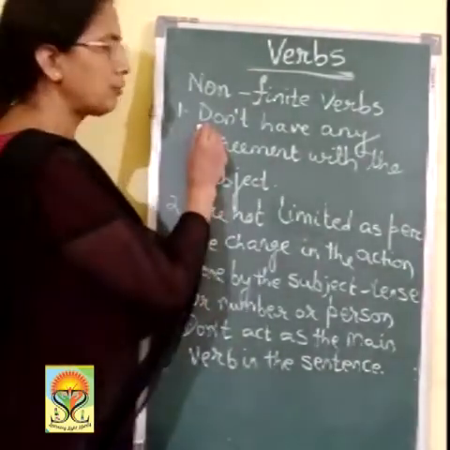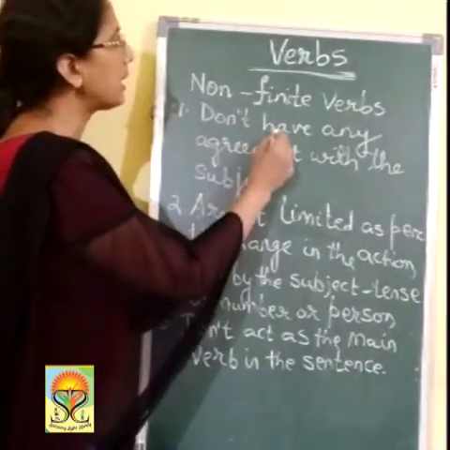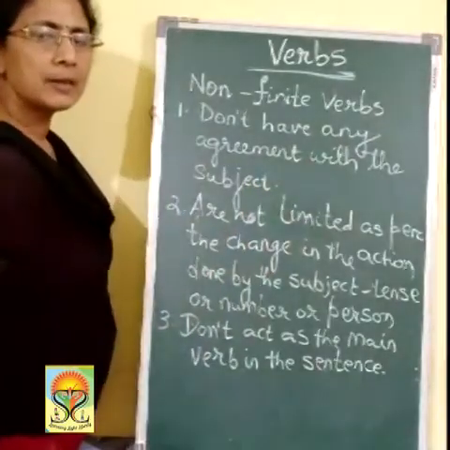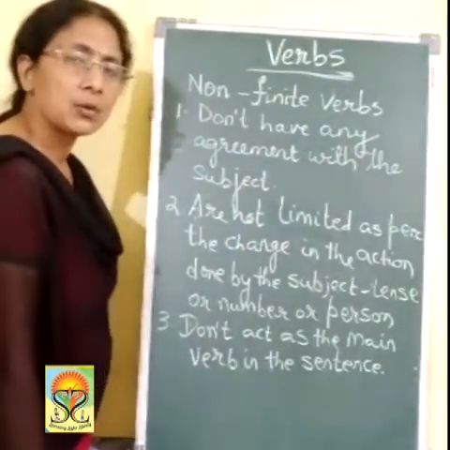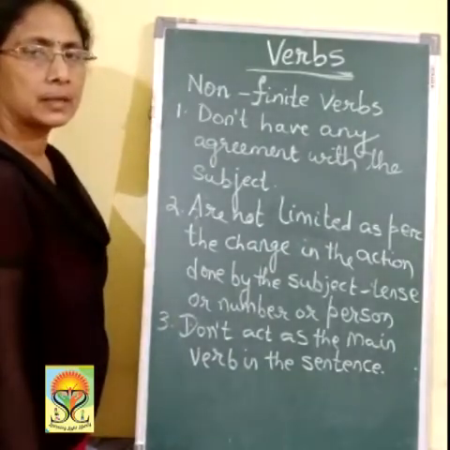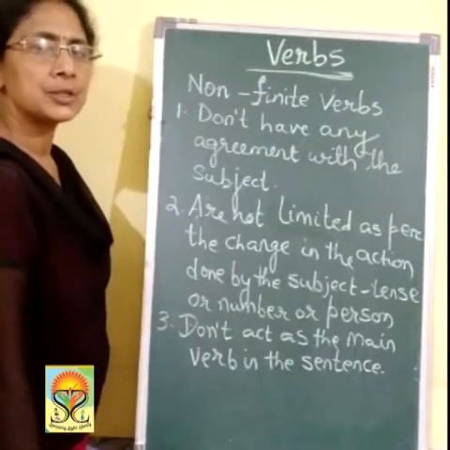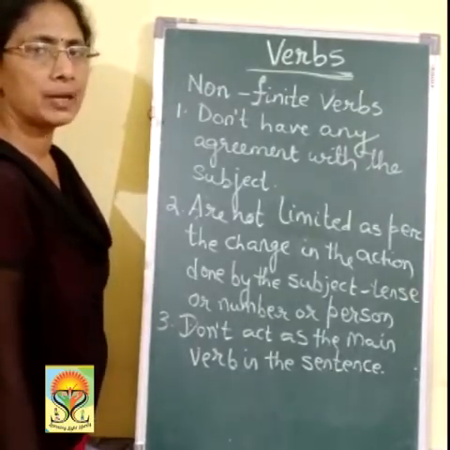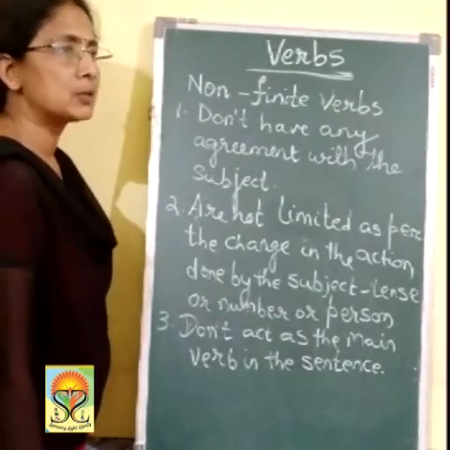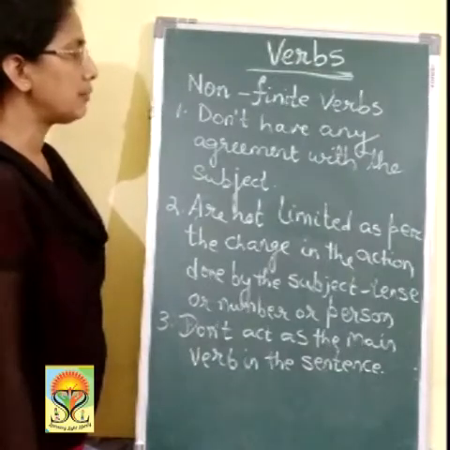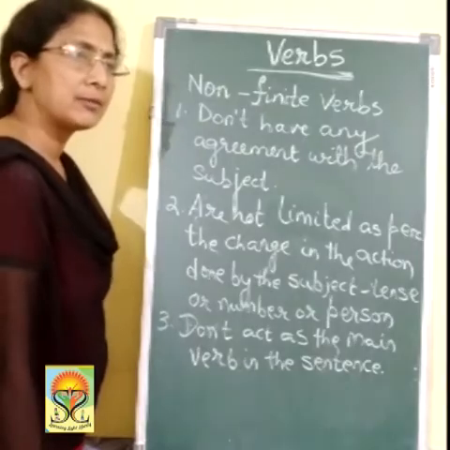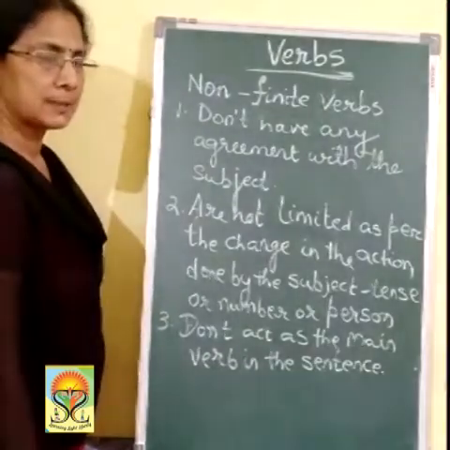First, non-finite verbs don't have any agreement with the subject. They do not have any sort of limitation that they have to act according to the number or tense or person of the subject. Just as a finite verb has its limitation, a non-finite verb has no such limitation. It doesn't agree. It is not necessary for that verb to agree with the subject.